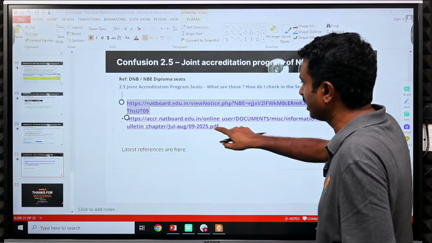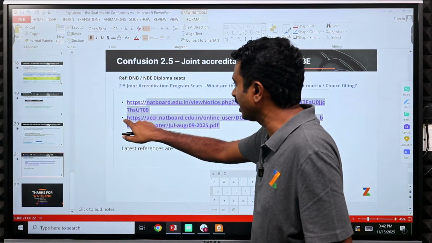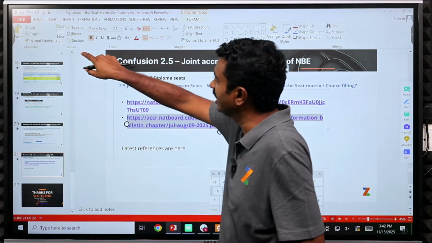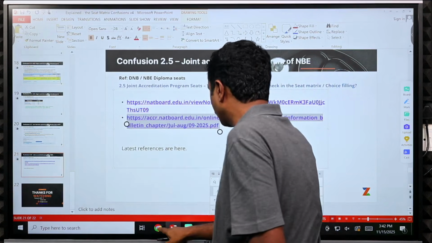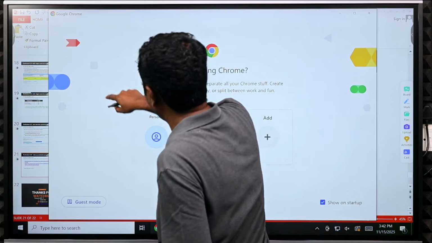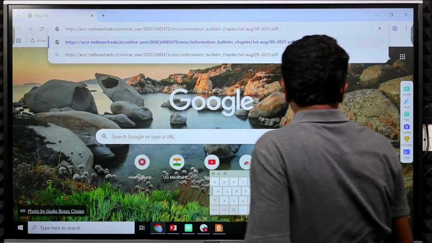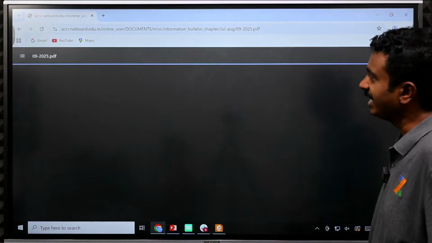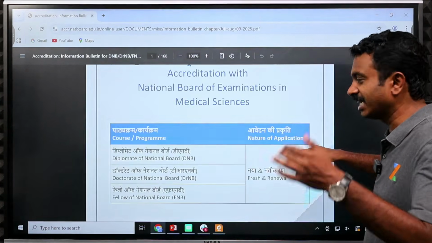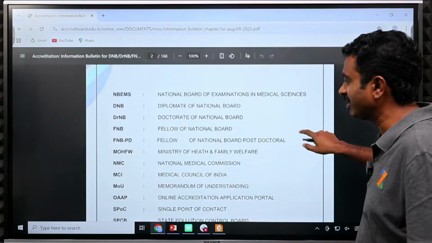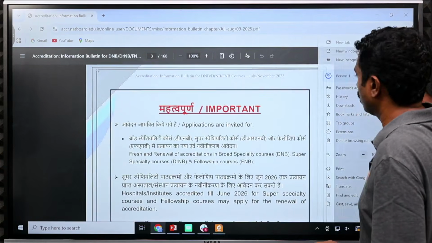Now, where do I go and check further details on how this entire program works? We will also share this link. Go to the accreditation portal. You can get this link directly, which will have the entire information. Here, this is the entire prospectus for the next cycle. This is for the 2026 admission session, but it will give you information on the joint program as well.